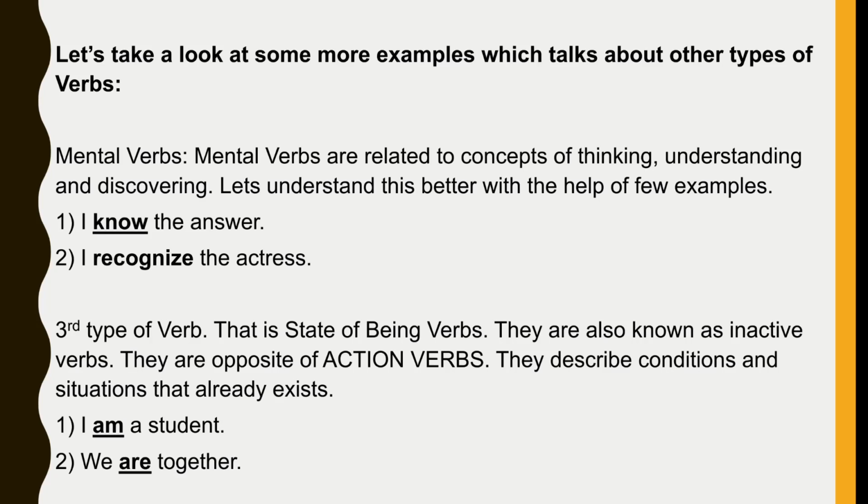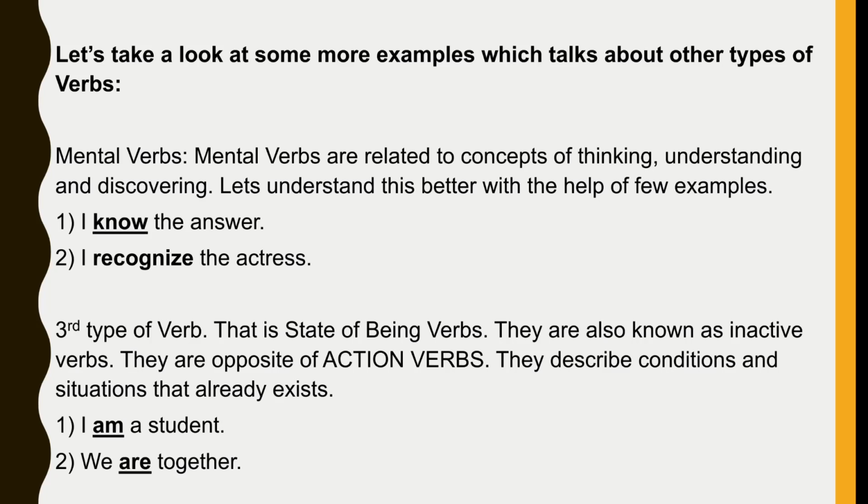We have a third type of verb too, that is, state of being verbs. They are also known as inactive verbs. They are exactly the opposite of action verbs. They describe conditions and situations that already exist. Let's look at these sentences now. The first one is, I am a student. So here, am is a verb. The second one, we are together. And here, are is a verb. In these sentences, they are not showing any actions. They are just inactive, but they describe situations that already exist.